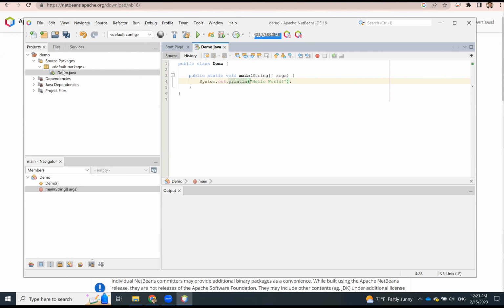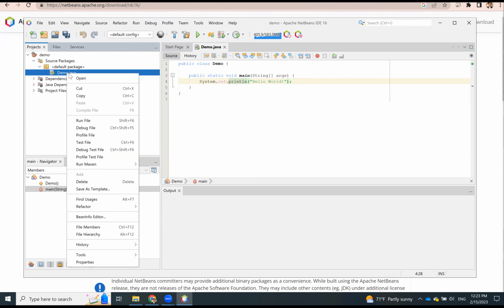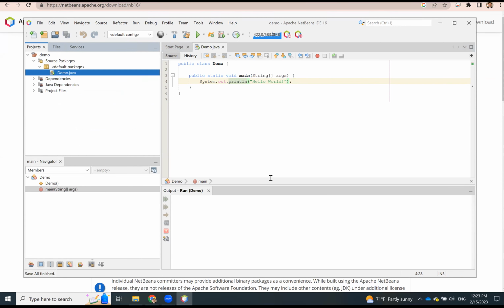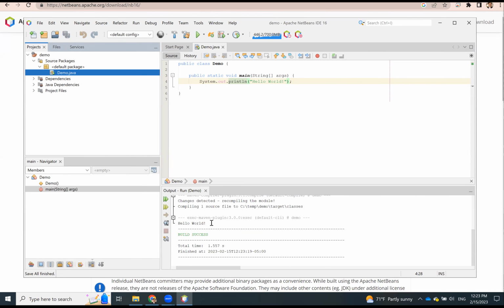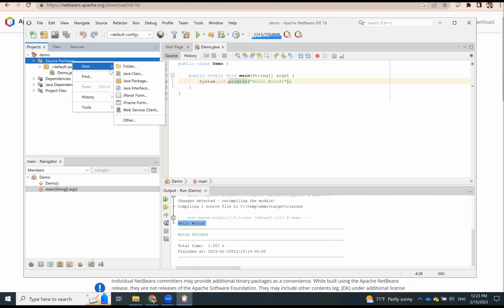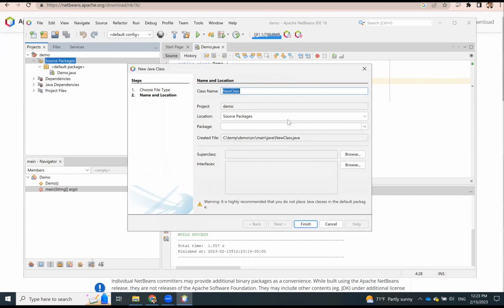So this is gone. Now I'm going to right click Demo.java and choose run file. This will compile and run this code. So here is hello world. All right, let's create another program. Here, under this source package, I'm going to choose new, create, this Java class. Let's call this Java class Welcome.